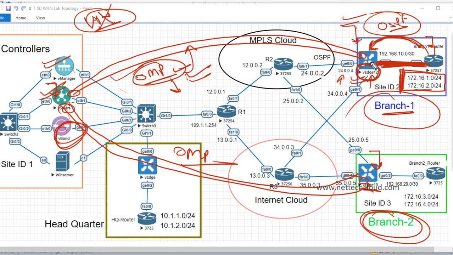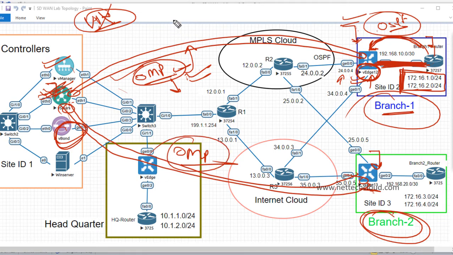So basically, they do not form any OMP peering with each other. They do not exchange the routing database directly with each other. Rather, they establish OMP peering with the controller. So the controller is responsible for what? For advertising prefixes as well as receiving prefixes. So prefixes are received and advertised, right?